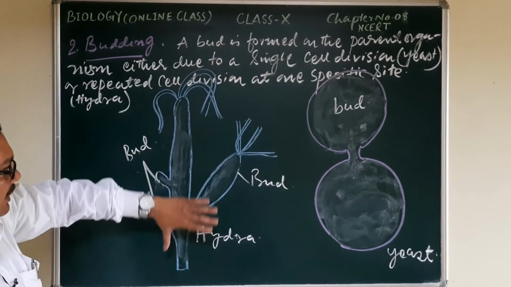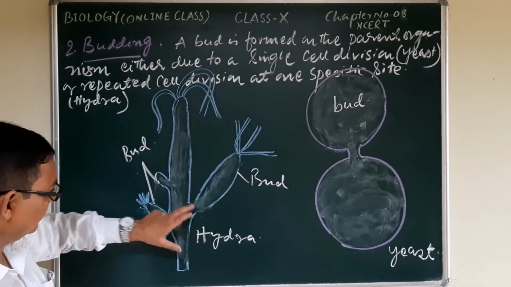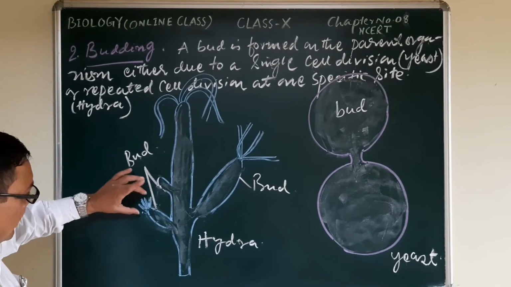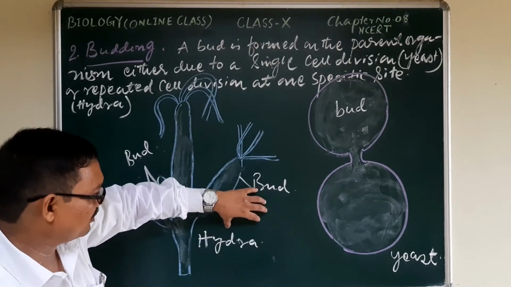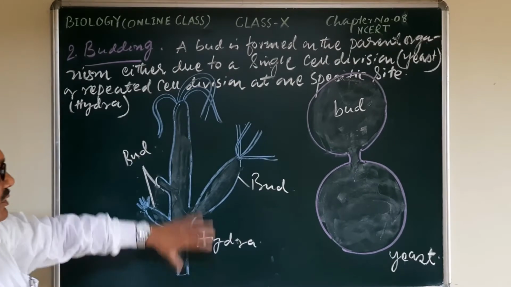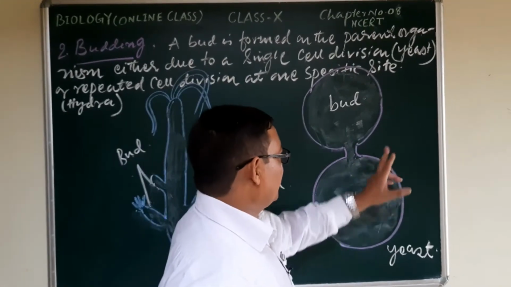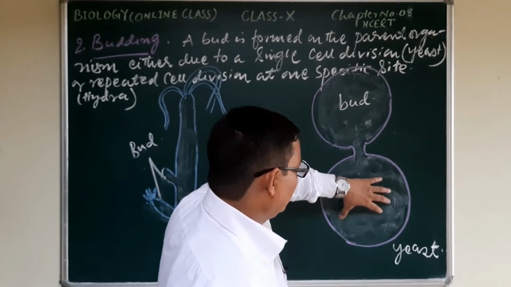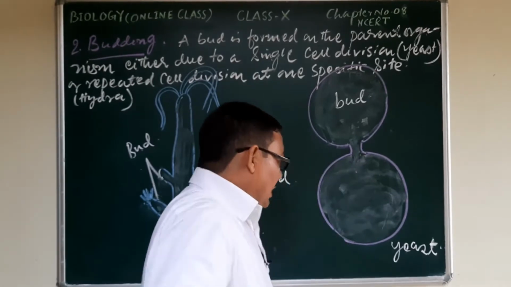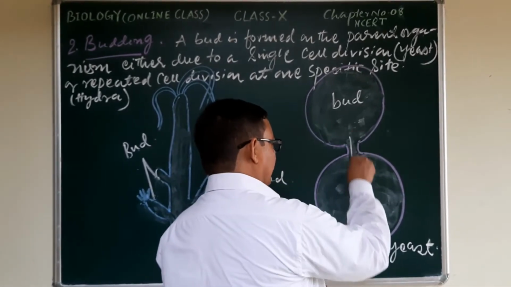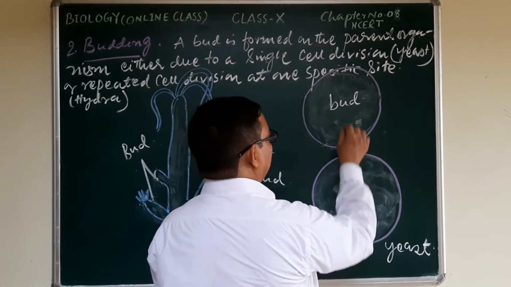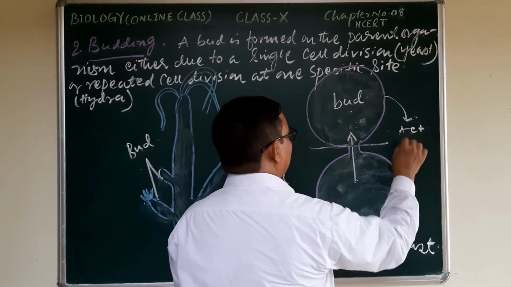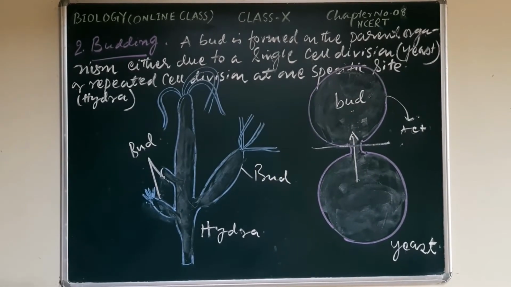Here is the Hydra example. It is an outgrowth. It is bulging from the parent body. There is a bulging like structure. It will develop into the bud, and when it detaches from the parent body, it acts as a new individual. And here, in case of the yeast, it is unicellular, a unicellular body structure. That's why if it will develop a bud, that means after the division of nucleus, it will develop a bud, and this bud may detach from the parent body and act as a new individual. So this is the example and the diagram for the budding.